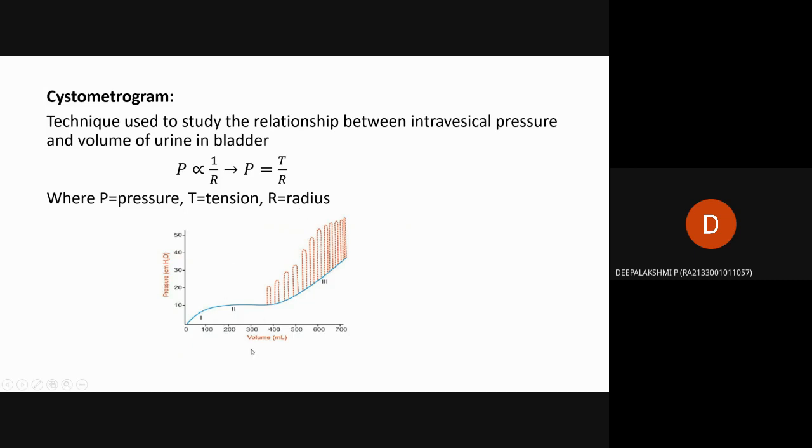In a graph, the x-axis is taken as volume in the bladder, and the y-axis is taken for pressure in the bladder. Whenever the volume increases, that is urine is collected in the bladder, the pressure also increases. At a certain amount, when the bladder is full, the pressure will be high, then it causes the muscles to relax, and the urine is excreted, as shown in the graph. Pressure is inversely proportional to the radius, but directly proportional to the volume.